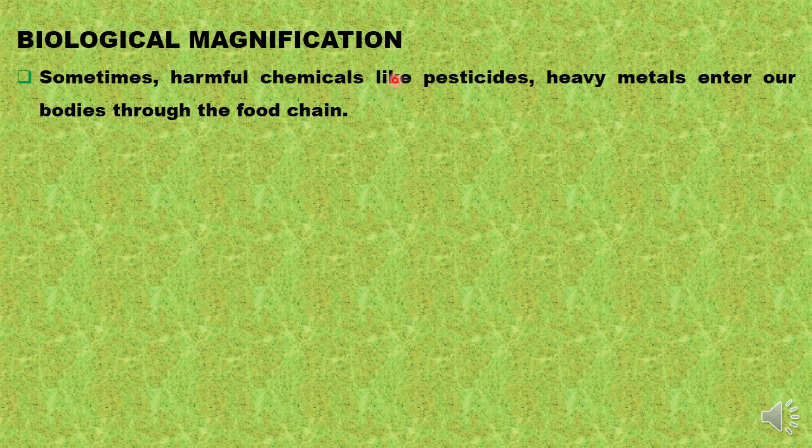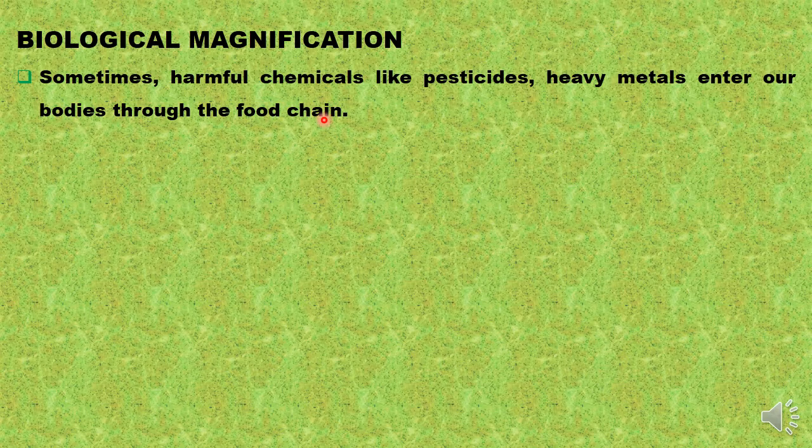And you remember that all the organisms in a food chain are related to each other only to fulfill their nutritional demands. But what will happen if some molecule which is non-biological, non-degradable enters the food chain and starts becoming part of our body? Then biological magnification happens. Now let us understand it in a few steps. Harmful chemicals like pesticides, heavy metals, etc. enter our bodies through the food chain.